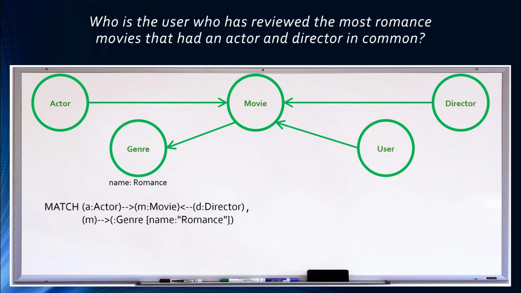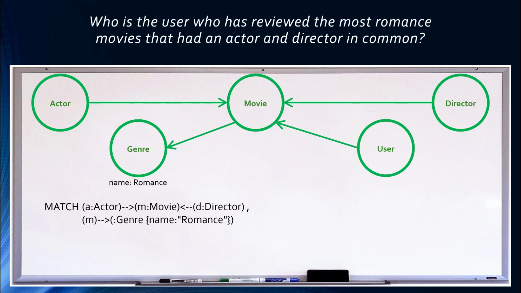For the genre node, we do not need to include a variable name since we are never going to be referencing this node anywhere, neither in another path nor in the return clause. However, we do want to specify the type of the node, so we include the colon before the genre type. Without the colon, Neo4j would interpret genre as being a variable name and not a node type. Since we want to specify a value for the name property of the genre, we include the property name and value within a set of curly braces as we have done before, and separate the property name and the value by a colon.